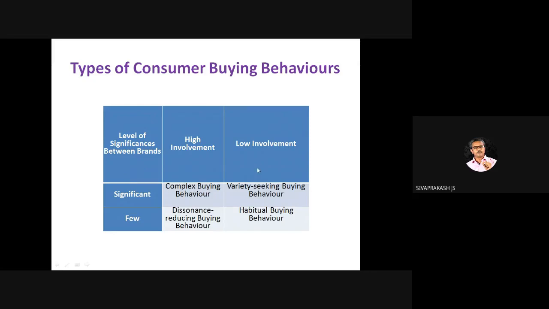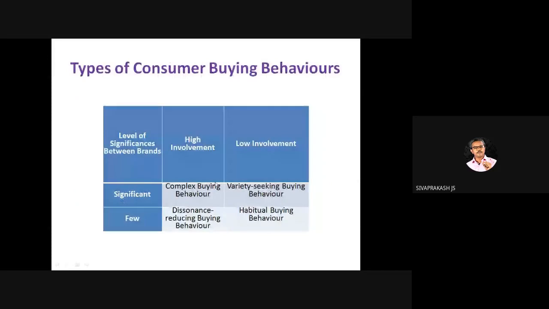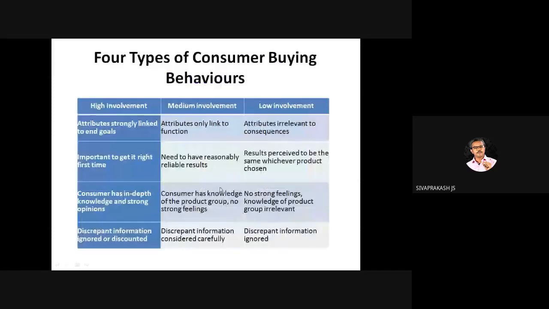And if you have low involvement but high significance, then it is called variety seeking behavior. So likewise, you can build the matrix. Right? If a question comes from here, it is a direct question. If the same question comes from this slide, it is indirect, but the most expected questions are like assertion and reason, statement validation form.